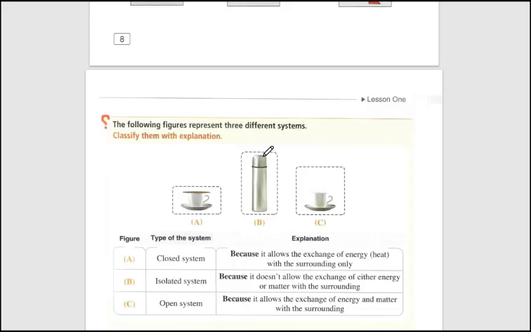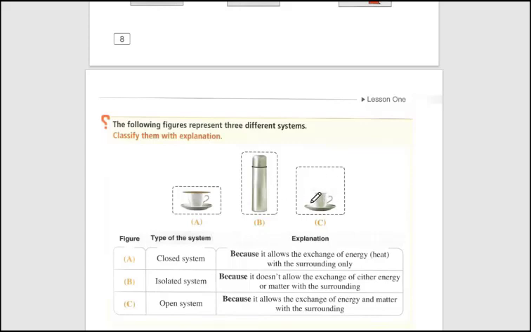So the energy inside the container is not changed. It does not go out of the container to the surrounding, and it cannot go from the surrounding into the system. So in this case, the system is closed and isolated in the same place. We call this system an isolated system. It cannot exchange matter or energy between the system and the surrounding.